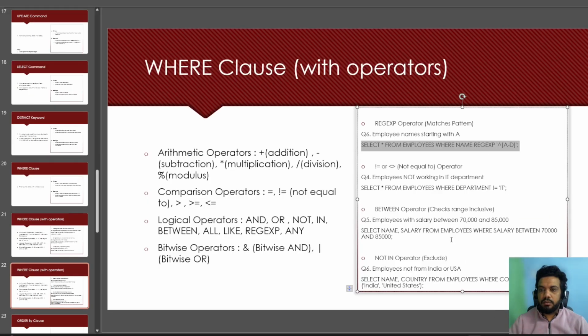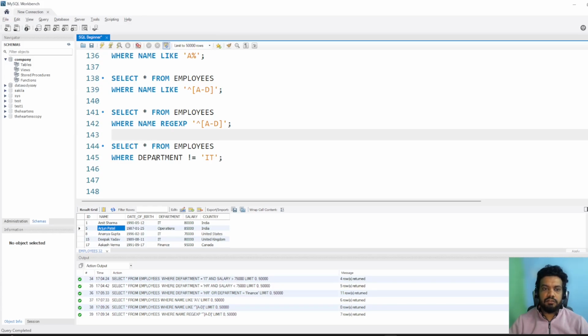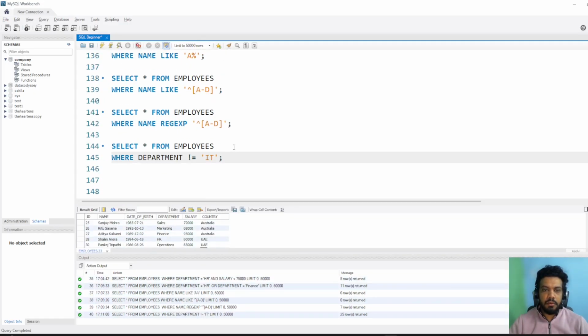And let's look at more examples. So now next is the not equal to operator. I need the list of employees not working in the IT department. So how do we find it? The question is, I need the list of employees who are not working in IT. So this is the not equal to. So you can see I got all the people except from the IT department.